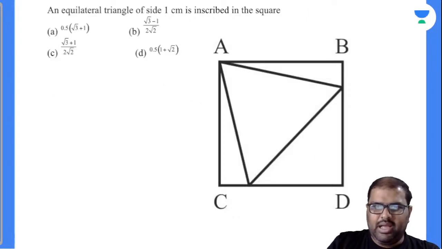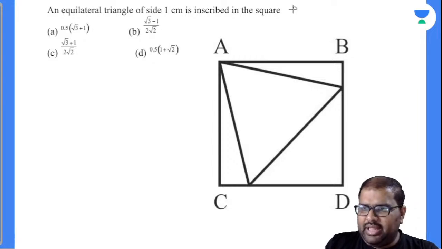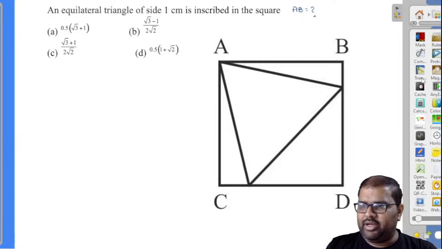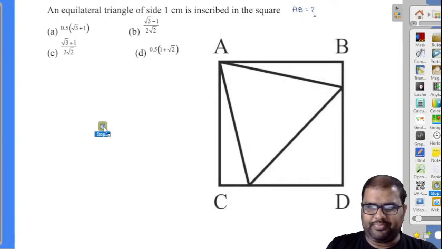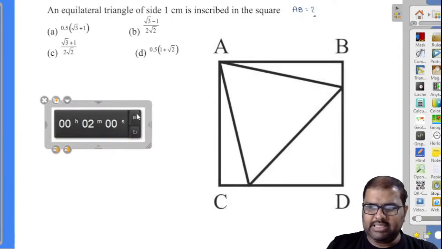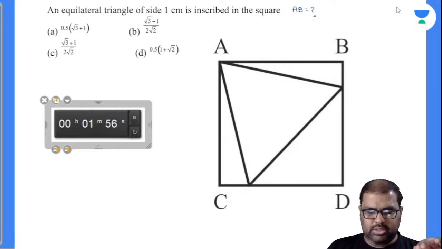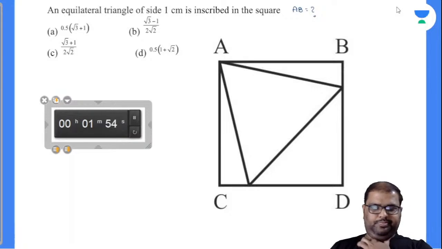Again, you have to find the length of AB here. Let's see how many can find this. One of the best questions. Don't use trigonometric values. Without trigonometric values, I am expecting an answer from you. Using basic triangle properties, you have to solve this. Don't use trigonometric values.